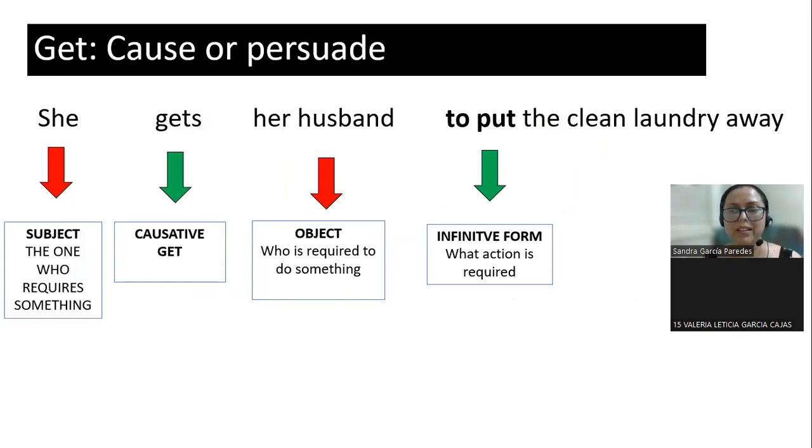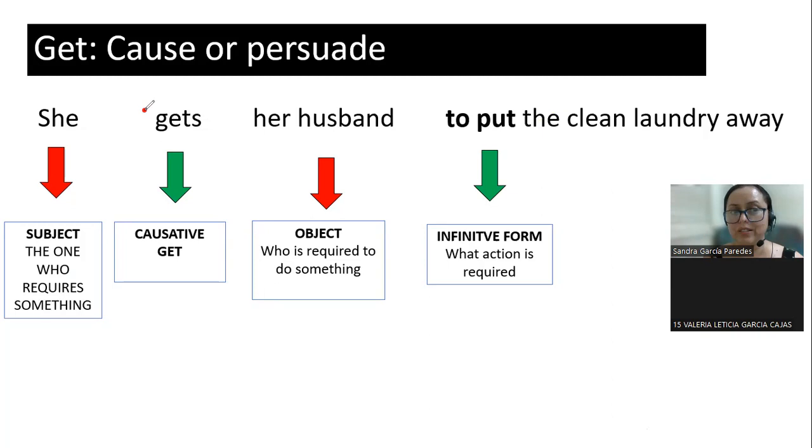Very good. When you get, it means you persuade. Como conseguir. Como que logró que su esposo haga algo. Right? It's not like make. Make is you force the person. You require the person. Right? You give an order. Right? This is the difference. So the structure is exactly the same.